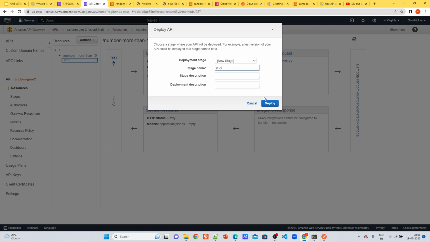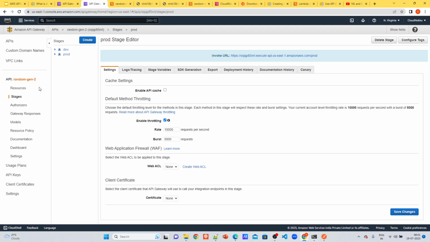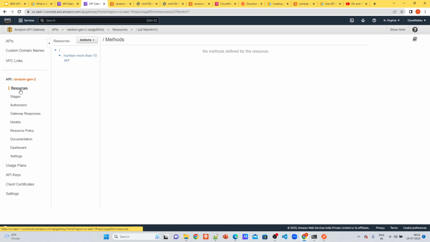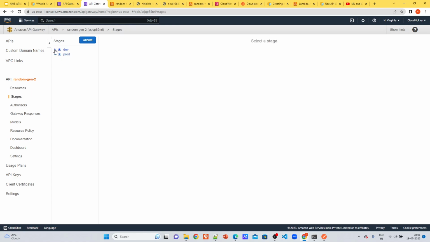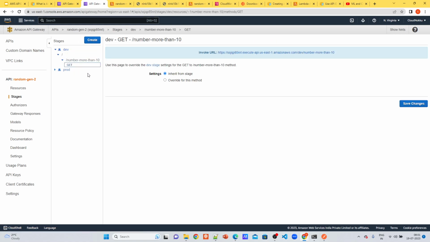Let's say prod, and generally you can have different environments to be testing under the same API, and you can use the dev APIs for the dev environment and prod APIs for the prod environment.